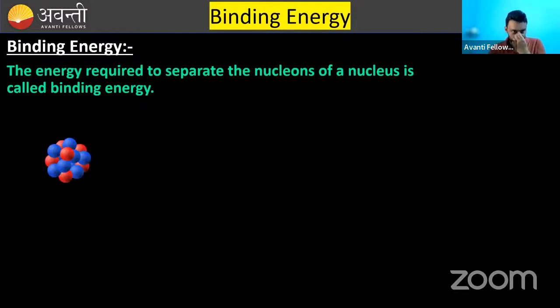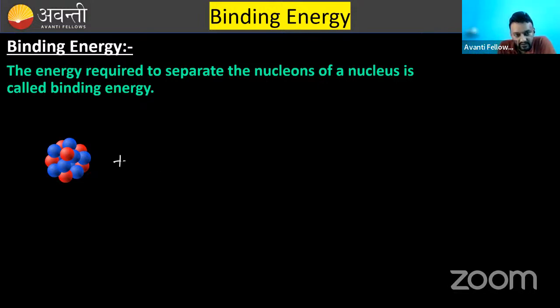Now listen to me. This is a nucleus, and I want to separate these blue and, you can say, orange or red circles, whatever. These circles represent protons and neutrons. And I want to separate these nucleons. They are bound together by some force, so we need to separate them, and for that we need to give some energy.